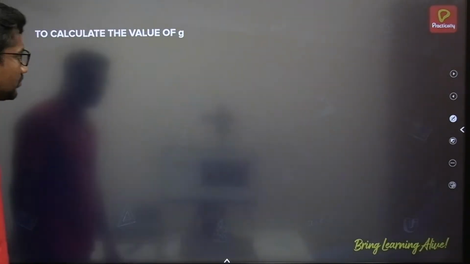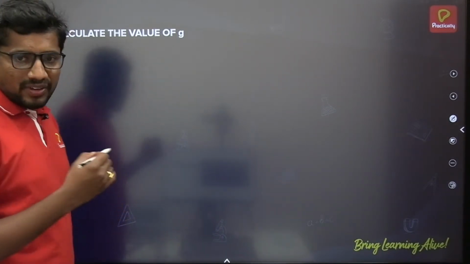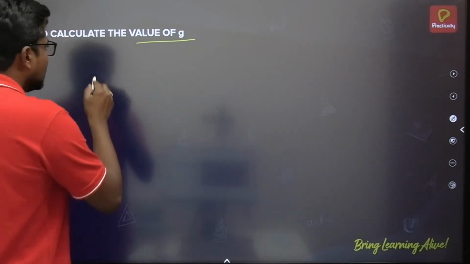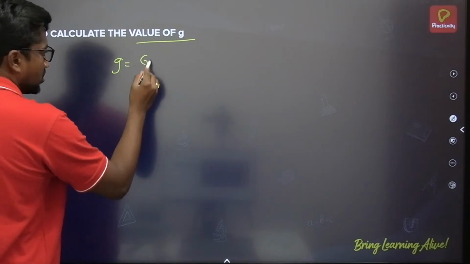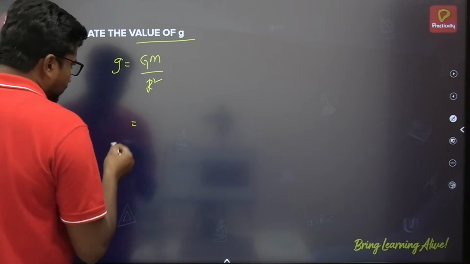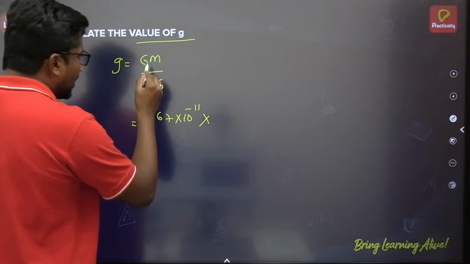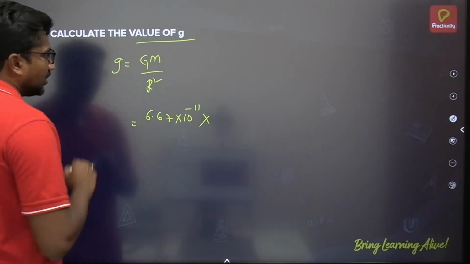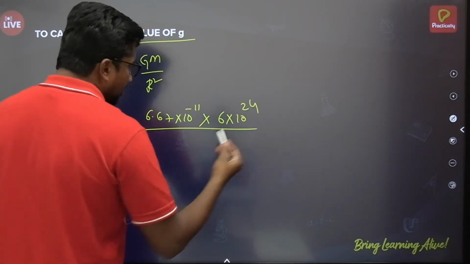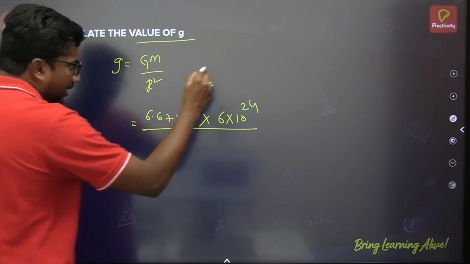Okay. To calculate the value of g, as we are on the surface of the Earth, I am talking about the value of g on the surface of the Earth here. So we know that small g = G M / r². That means this is 6.67 × 10^-11 multiplied by the mass of the Earth. What is the mass of the Earth? As I am talking about the mass of the Earth, it is 6 × 10^24 kg divided by the radius of the planet. So planet Earth, right?